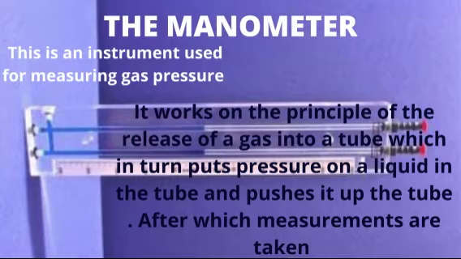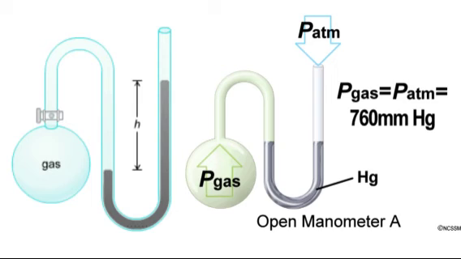It works on the principle of the release of a gas into a tube, which in turn puts pressure on the liquid in the tube and pushes it up the tube, after which measurement is taken. This is an example of a manometer. You see the part that has gas. Let's look at the first diagram. When the knob is opened, gas is released into the tube.